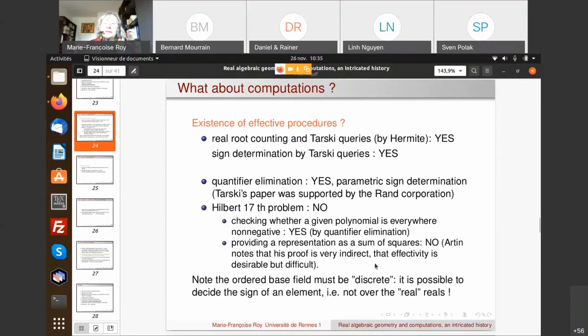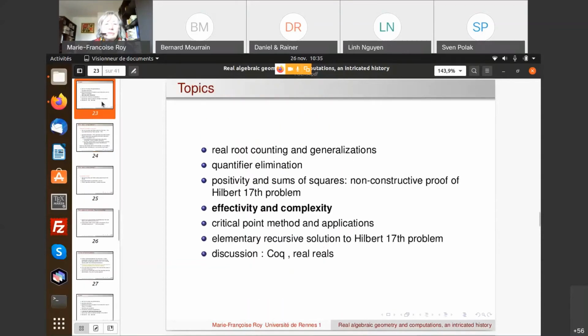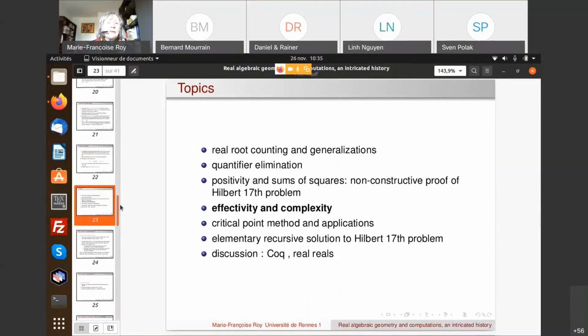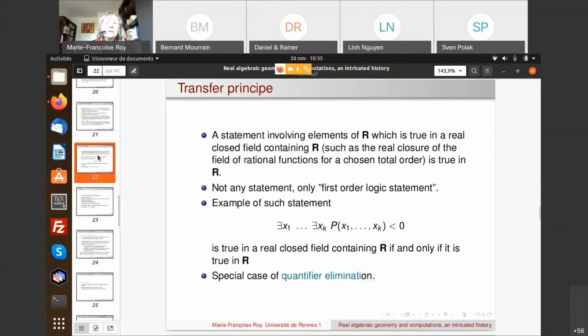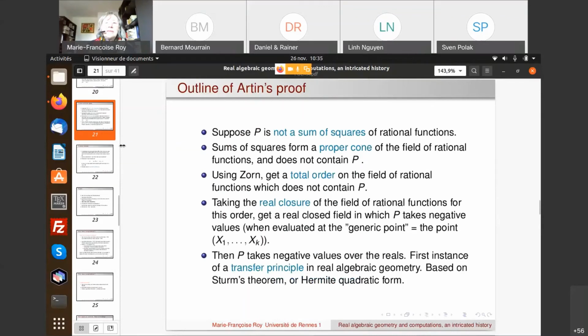So why is Artin's proof not effective? Maybe we can see it here. You see, first it's going by contradiction, but more important is that we need to use Zorn's lemma, which is absolutely non-effective.